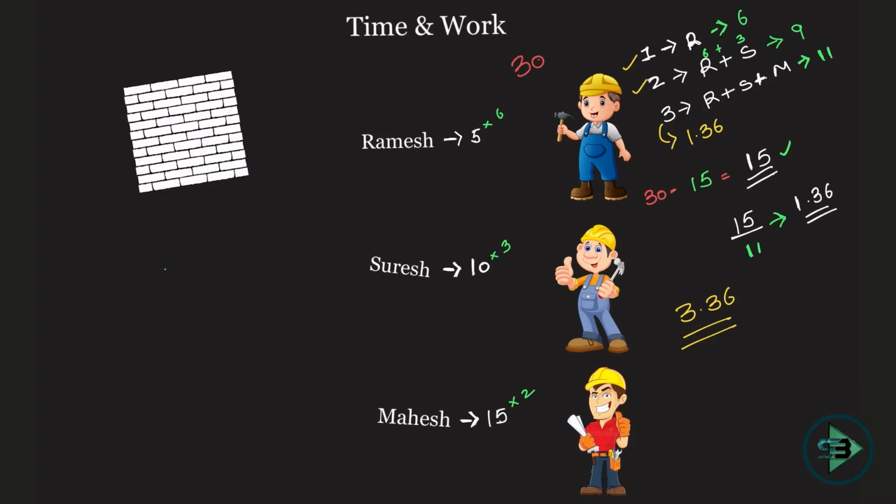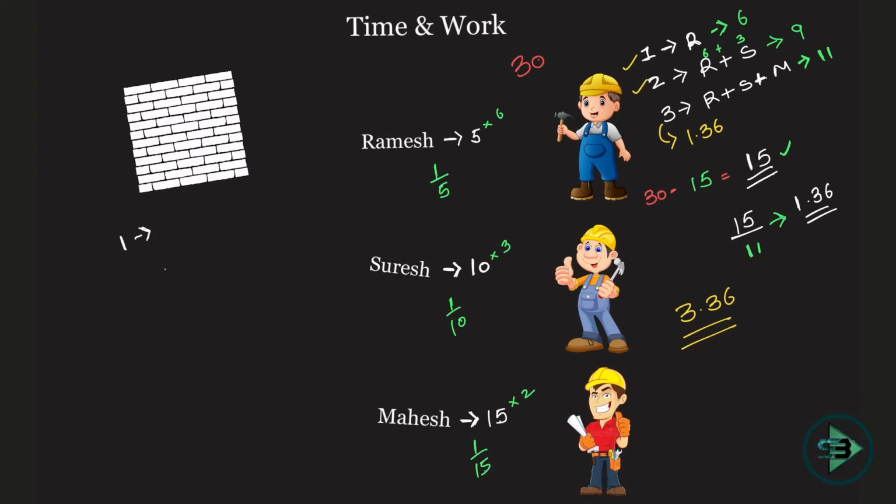And that's how simple the problem becomes. Now if you want to solve by reciprocal method, ideally not the preferable method in this case, but in case you feel like you want to know both the methods and play with this even further, let's start with this. So on the first day Ramesh is working. So Ramesh will be doing what? 1/5 of the work, right? 1/5 of the work in one day, Suresh 1/10 of the work in one day, Mahesh 1/15 of the work in one day.